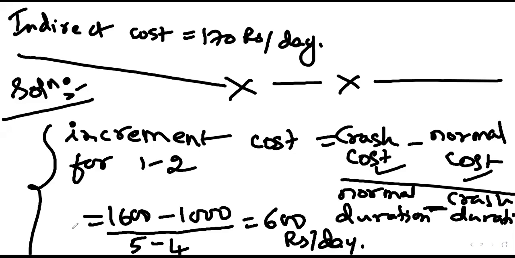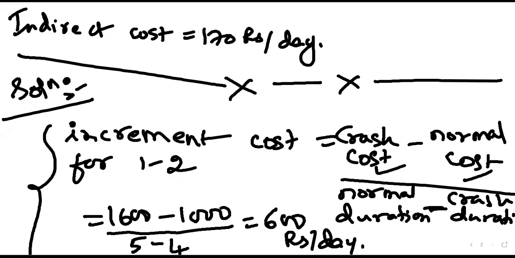Apart from Deepali, any other student who can tell me incremental cost for the remaining activities? Whoever wants to take a photo of the screen can do it, but simultaneously others can calculate.